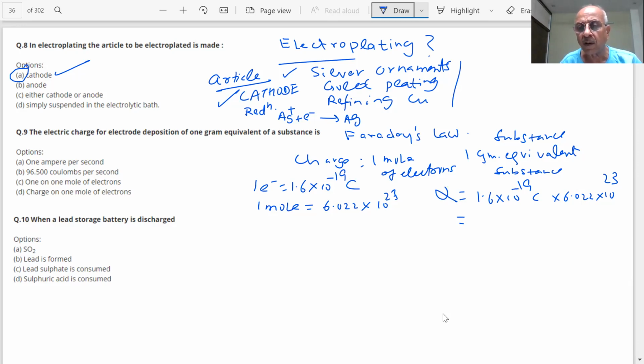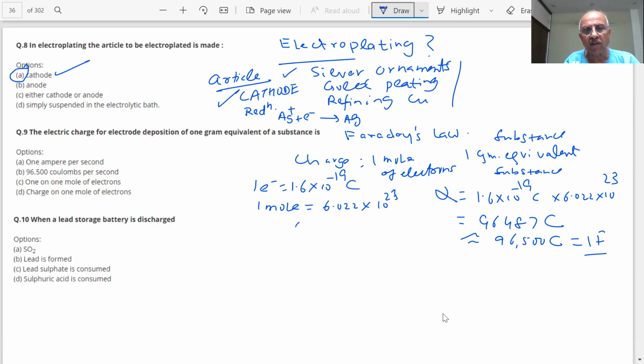9.6 into 10 raised to power 4. 96487 coulomb is the figure we remember, which is approximately equal to 96,500 coulomb, which is called 1 Faraday. 1 Faraday was named to honor Faraday's laws of electrolysis. The scientist Faraday did a lot of work on electrolysis, student. This figure is important, and therefore any different question could be put up. I mean, what is the charge of 1 mole of electrons? We should know why we use 1 Faraday.